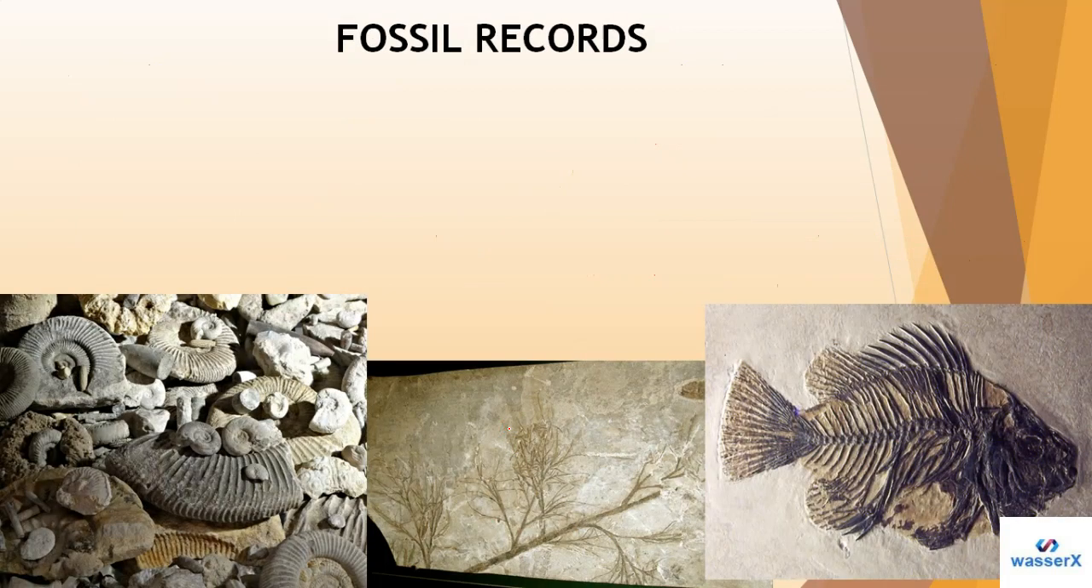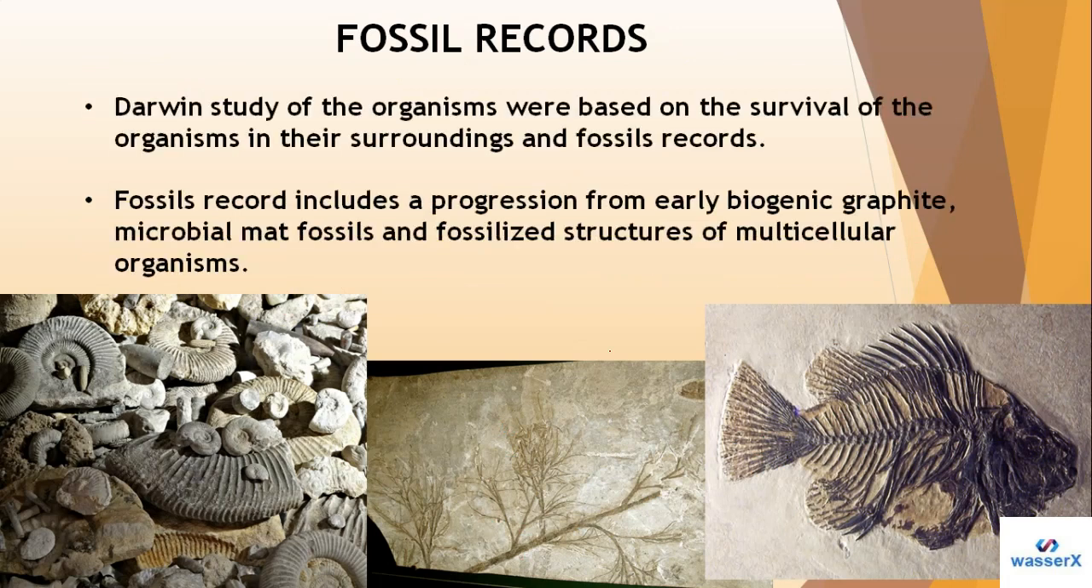Let me take you further now. We have here the fossil records. In this picture, students, we have two points. As you can see, Darwin studied organisms based on their survival in their surroundings and on fossil records. On the basis of the fossil record, he found how fossil records help us understand the evolution process. Fossil records include a progression from early biogenic graphite, microbial mat fossils, and fossilized structures of multicellular organisms. On this basis, Darwin studied and found the evolution process.